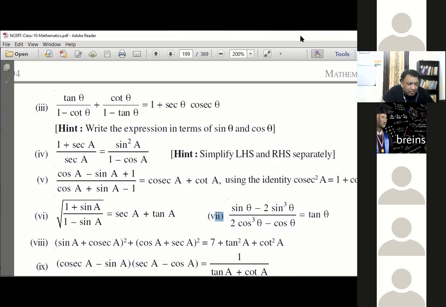It's a difficult trigonometry question because this is a very deep one. But don't worry about solving. Think about what can, your objective is simplicity. How can you make it simple? Sin theta minus 2 sin cube theta by 2 cos cube theta minus cos theta. What is the first thought that comes to mind? Tanishka, what thought? I have a thought, and I'll tell you the reason for my thought. The moment I see the question.